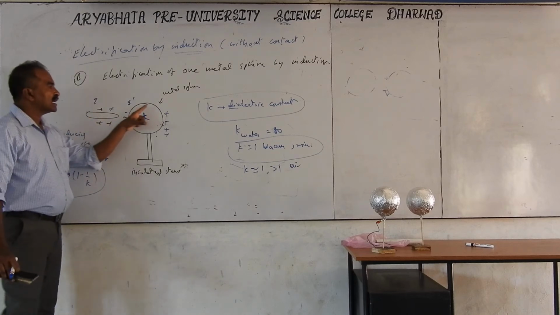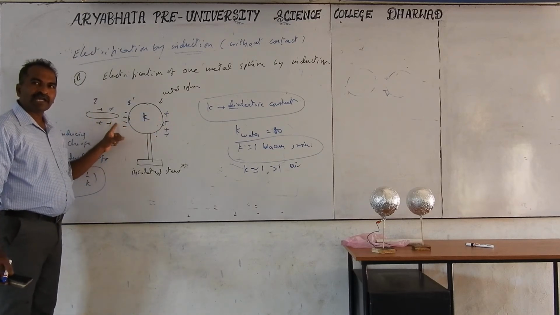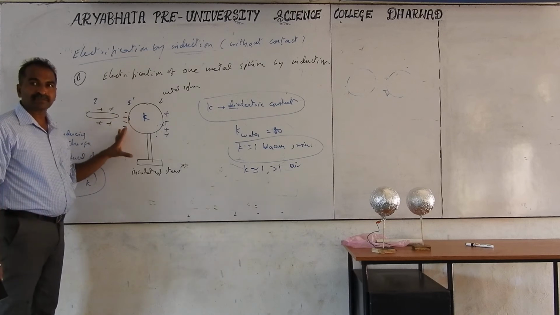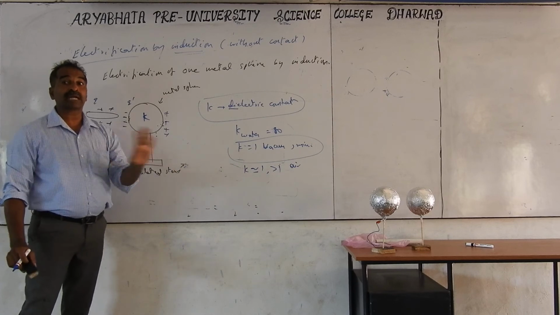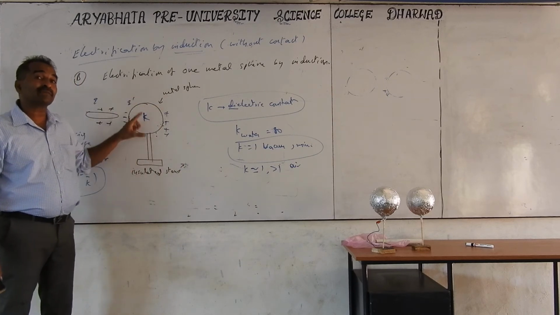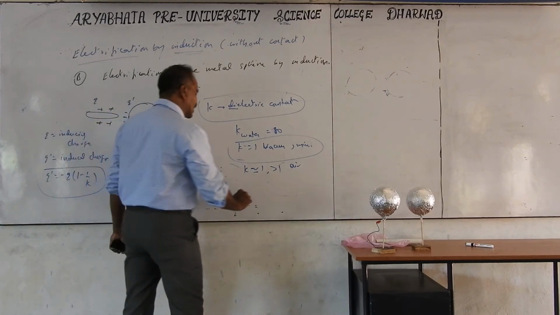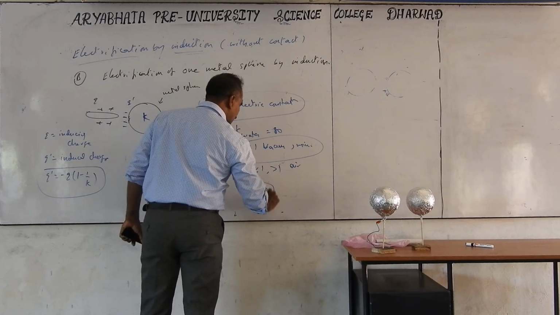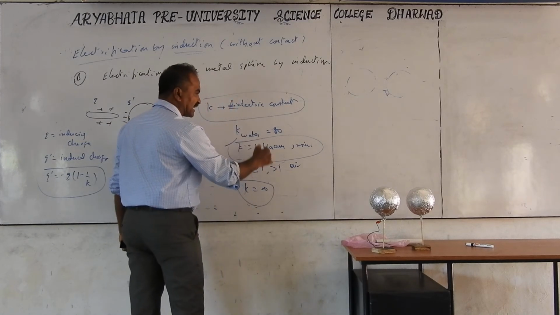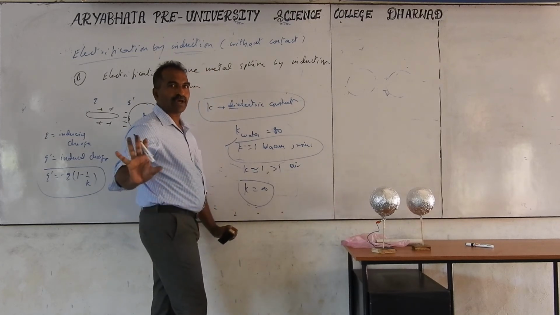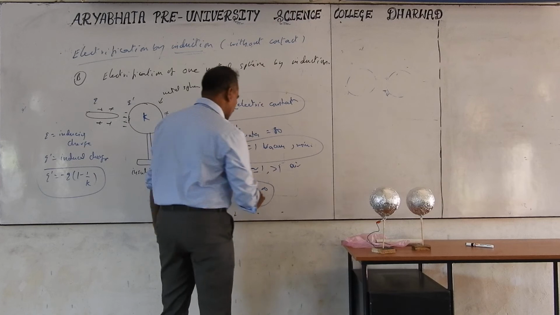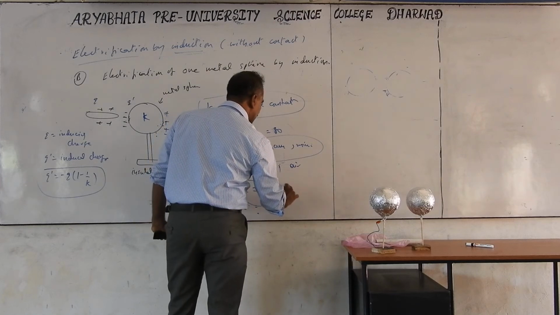What you have to know is that depending on the nature of the material, the value of the charge induced can change. If we are talking about insulators, which means materials other than conductors and metals, what if I have taken metals here? For metal, K value is infinity. This one you have to remember. Vacuum you have to remember. Water you don't have to remember, just know that it's a high value. You will not be asked for water. Just know an idea. Pure water. And K equals infinity for metals or conductors.